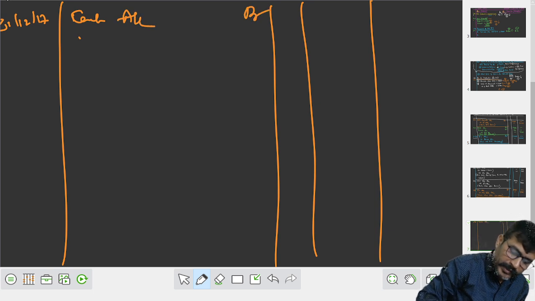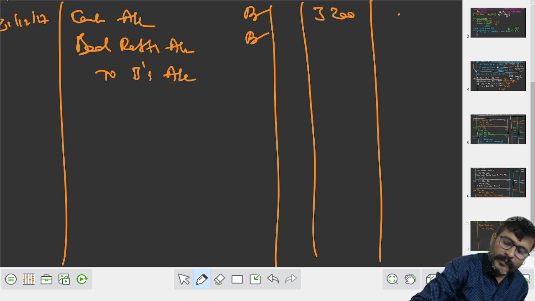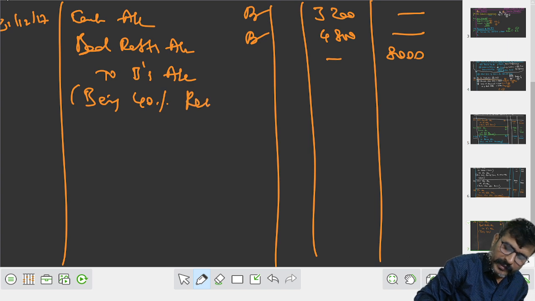Cash account debit, bad debts account debit to B's account, 3,200 dash 4,800 dash 8,000, being 40% recovered from B.